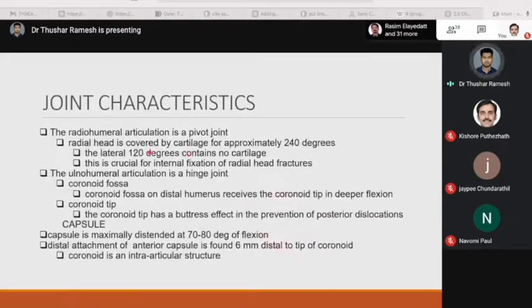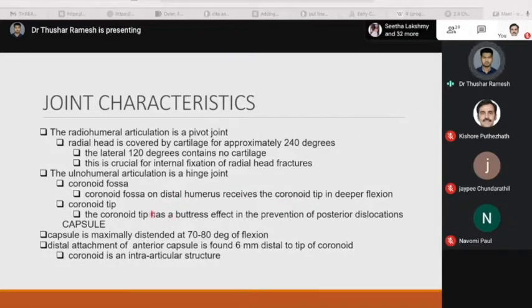The radiohumeral articulation is a pivot joint. The radial head is covered by cartilage for approximately 240 degrees. The lateral 120 degrees contains no cartilage. This is crucial for internal fixation of radial head fractures. The ulnohumeral articulation is a hinge joint. And let's see the coronoid fossa. The coronoid fossa on the distal humerus receives the coronoid tip in deeper flexion.